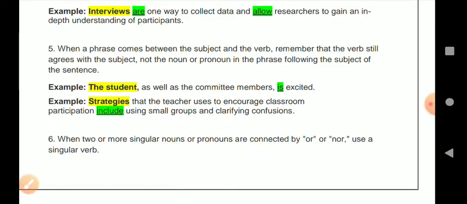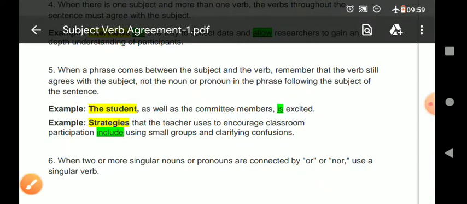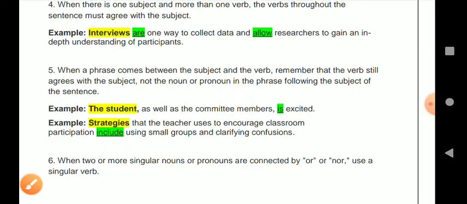Fifth point, rule number 5: when a phrase, now what is a phrase? I have told you, a group of words which do not have any subject or verb linking, it is called a phrase. We have studied phrases and clauses. Now when a phrase comes between the subject and the verb, remember that the verb still agrees with the subject. Always keep in mind that the verb should be the same as the subject, both singular or plural, not the noun or pronoun in the phrase following the subject of the sentence. Do not look at the phrase in those kinds of sentences.